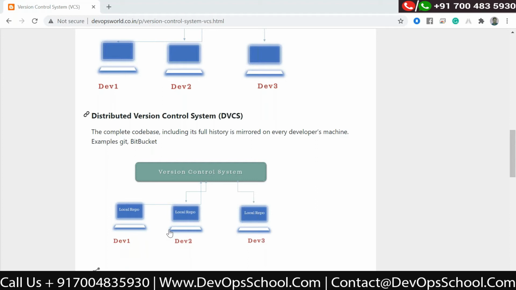For example, you have 10 lines of code. You made a change in line number 1, but you did not push to the centralized version control system. You committed on your local repository only. Then you did similar changes in lines 5, 6, 7, 8, 9, 10, and at the end of the day you think, okay, this is my final code, let us push it to the centralized version control system. When you push, all your commits also get pushed to the centralized version control system. Anyone has any question, any doubt?